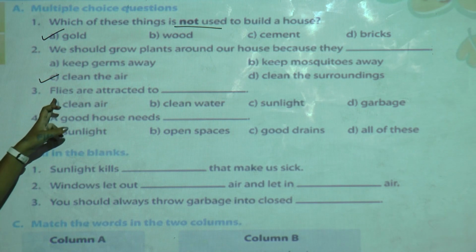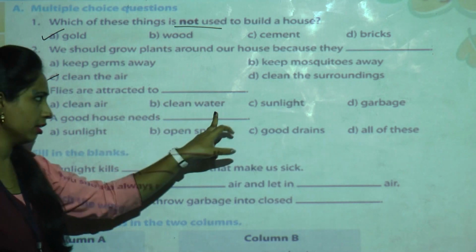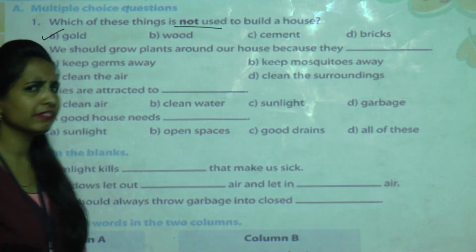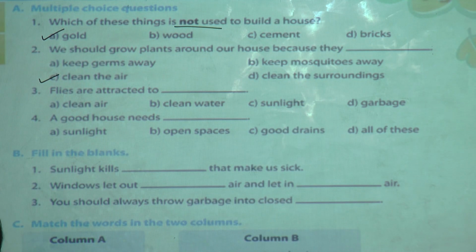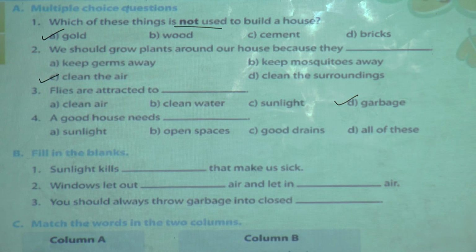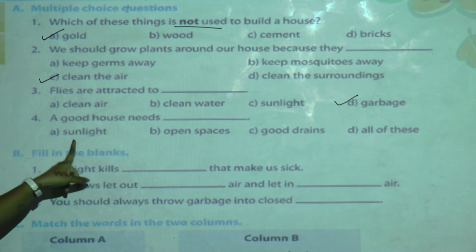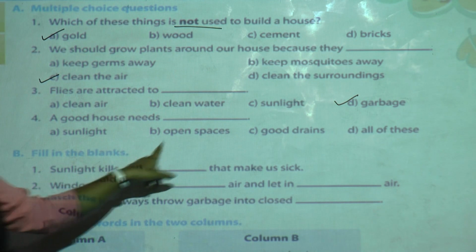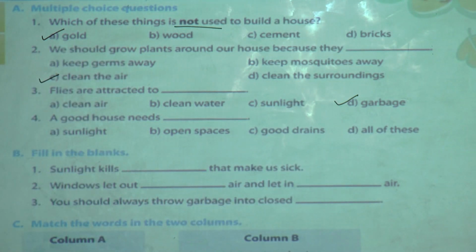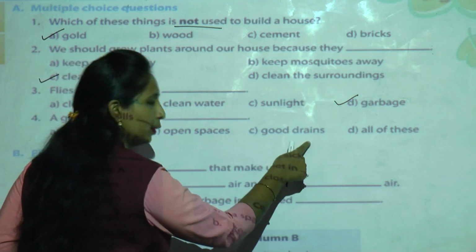Now see the third question. Flies are attracted to clean air, clean water, sunlight and garbage. Think students, what is the correct option? Yes, garbage. Flies are attracted to the garbage. Now the fourth one. A good house needs dash dash. What does a good house need? Sunlight, open space, good drains and all of this. Yes, tell me students. A good house needs sunlight also, open space also and good drains also.